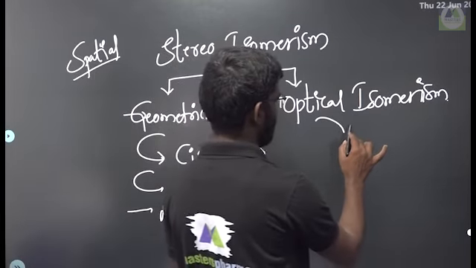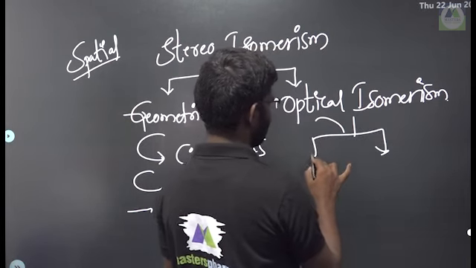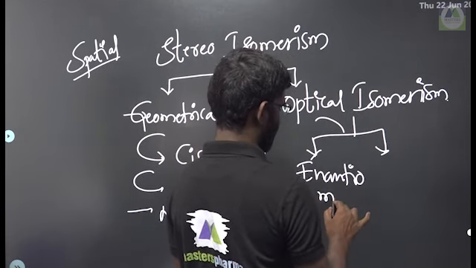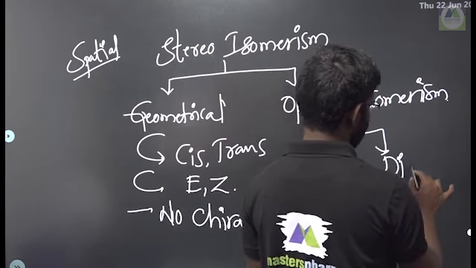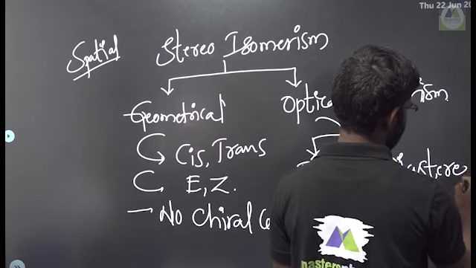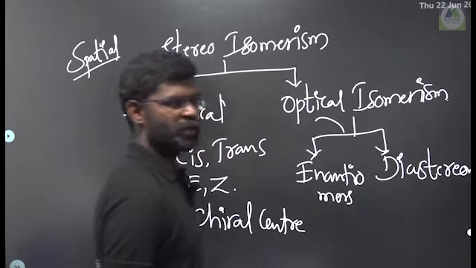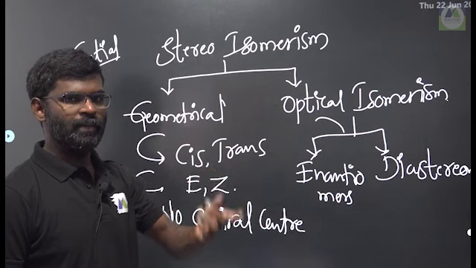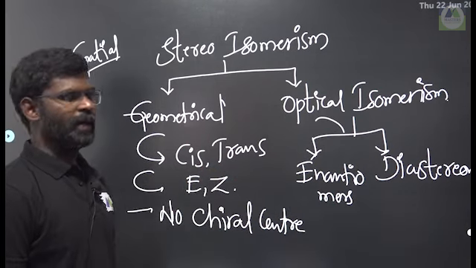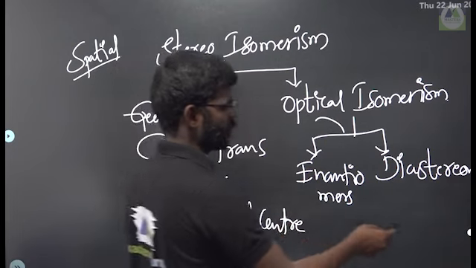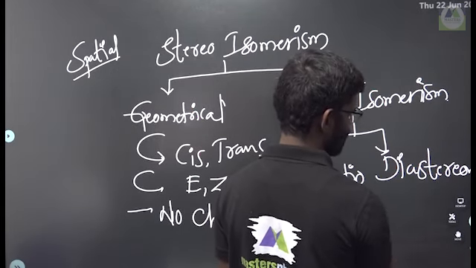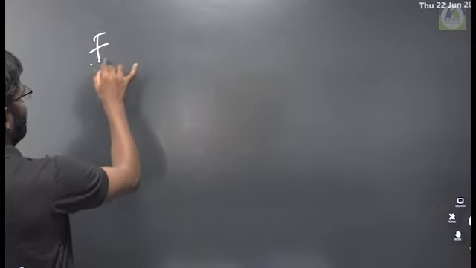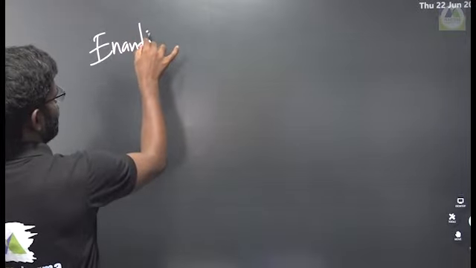Coming to optical isomerism, it is again classified into enantiomers and diastereomers. Our concentration is on enantiomers and diastereomers, because in previous classes we discussed cis and trans isomerism, right? This is a very easy topic. First of all, we concentrate on enantiomers. What is an enantiomer?